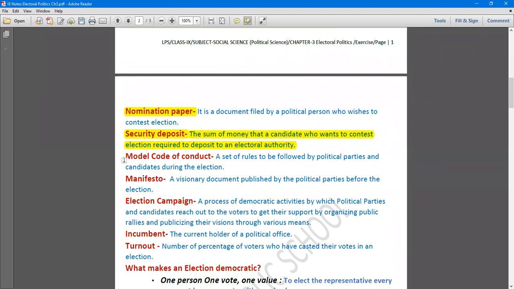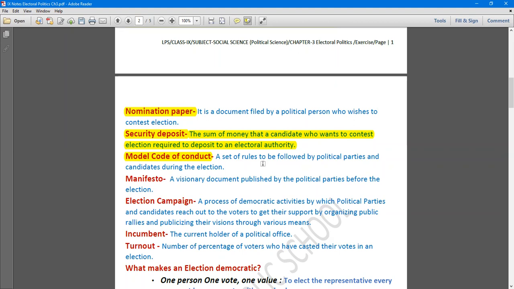Now next term, and it is also a very interesting, very important term, model code of conduct. Now, what do you mean by model code of conduct? A set of rules which have to be followed by the political parties and the candidates during the election. Those sets of norms, sets of rules are known as model code of conduct. Okay. And it is supervised by the Election Commission of India.